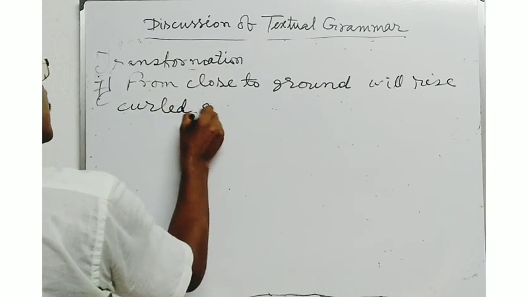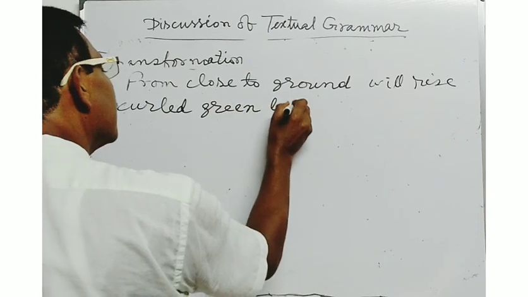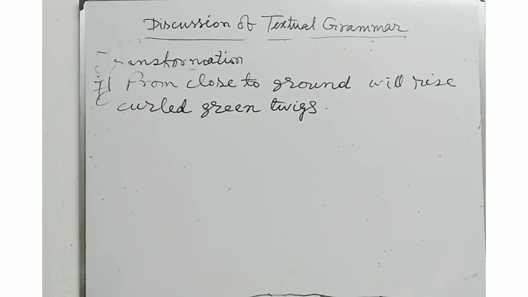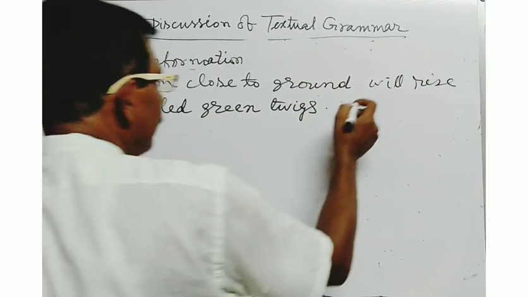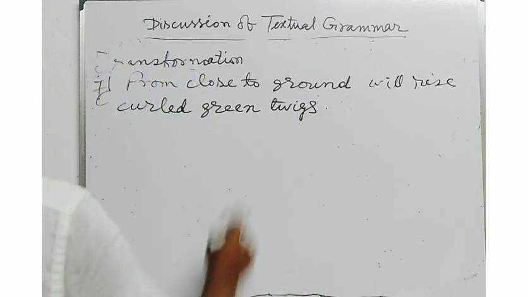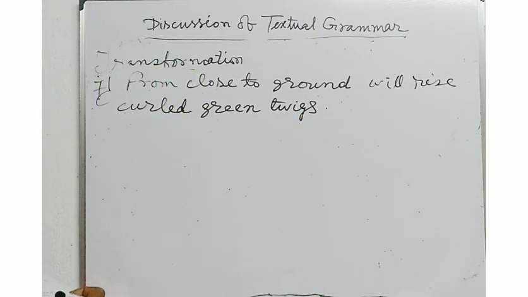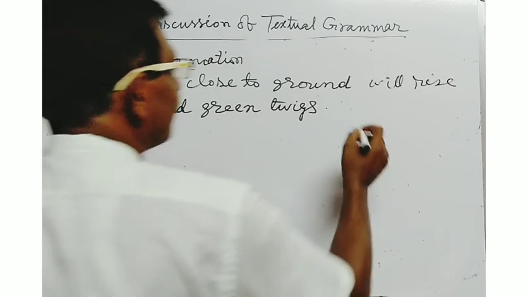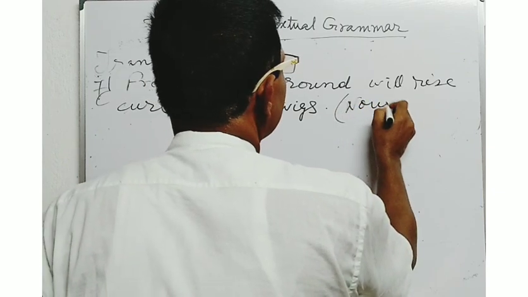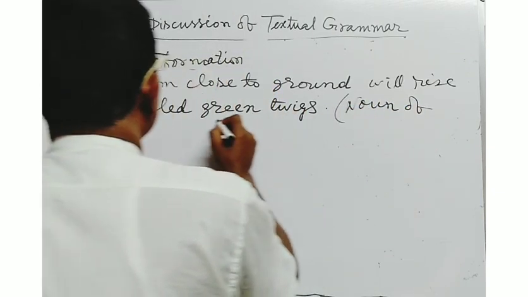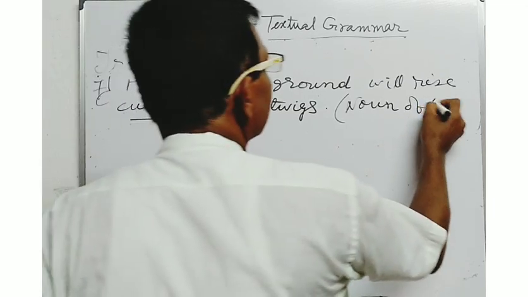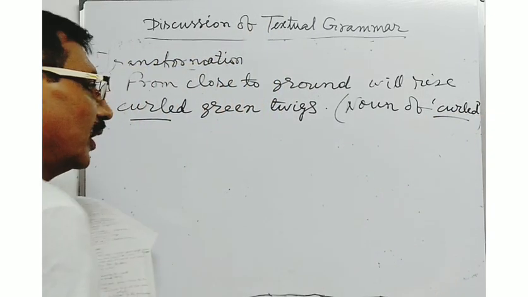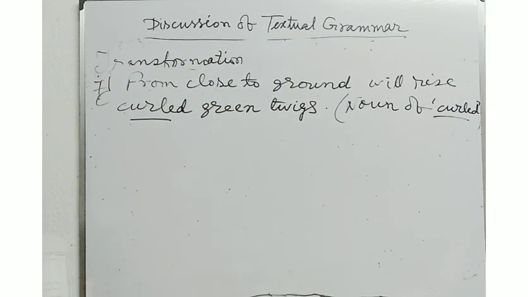CURLED. Curled green twigs. From close to the ground will rise curled green twigs. Suppose if you are asked to convert the sentence using noun form of curled, what type of sentence will you give in order to answer? Now write down the answer.